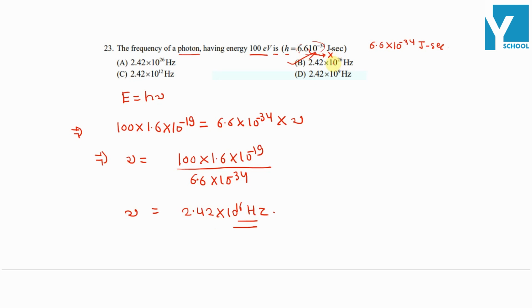Again, there is a mistake here. This will be 1.6, not 2.6.